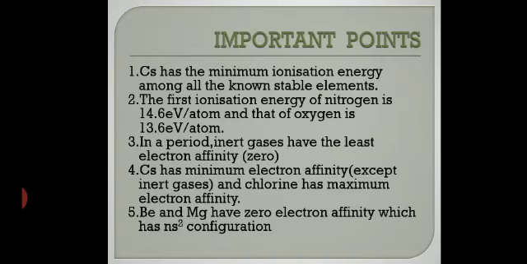Got it? So chlorine can readily accept an electron compared to fluorine. So hence, if you compare the electron affinity of chlorine and fluorine, I have already discussed with you. Chlorine has more electronegativity, more electron affinity than fluorine. So first is chlorine, then fluorine, then bromine, then iodine. We can say that. Now, beryllium and magnesium have zero electron affinity, which have ns2 configuration.